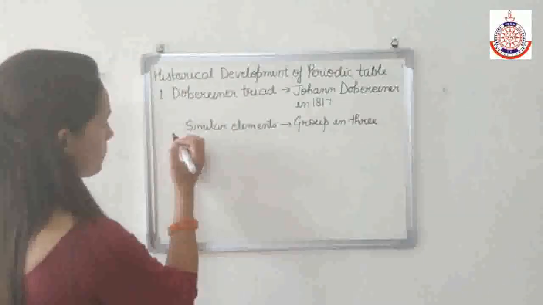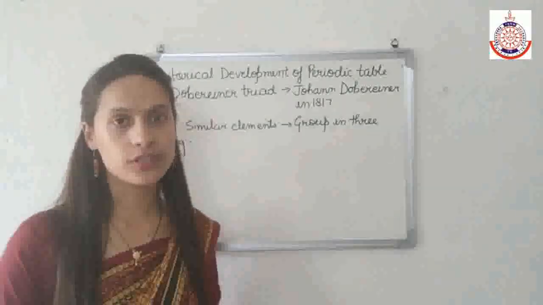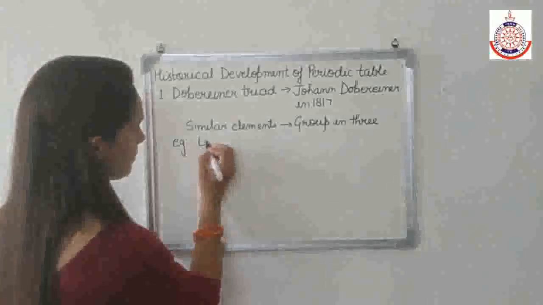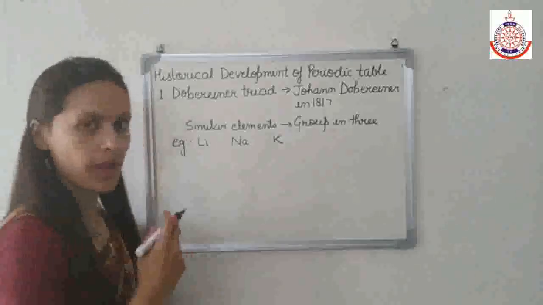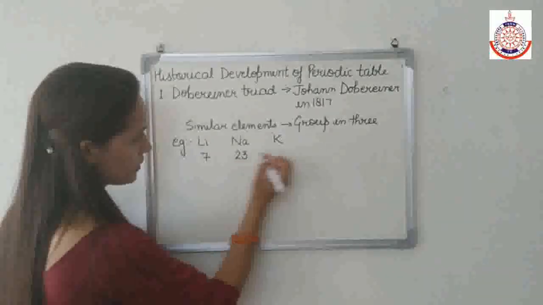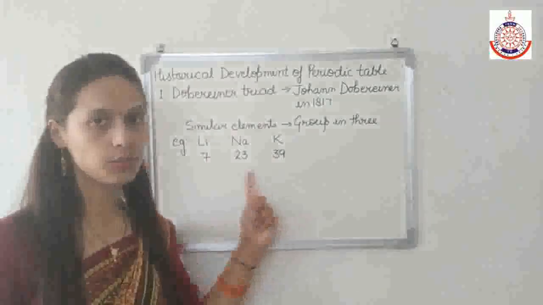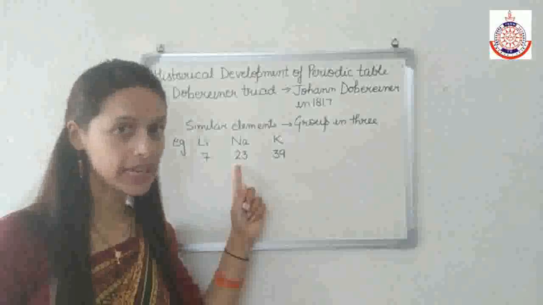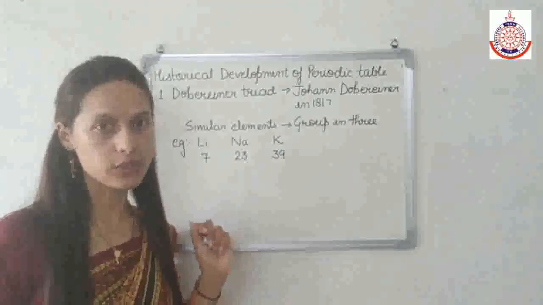For example, he made a triad of 3 elements: lithium, sodium and potassium. The atomic weight of lithium is 7, sodium is 23 and that of potassium is 39. Now he made a group of these 3 elements and showed that the atomic weight of the middle element is approximately equal to the arithmetic mean of the other 2 elements.